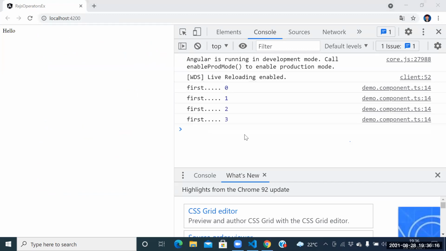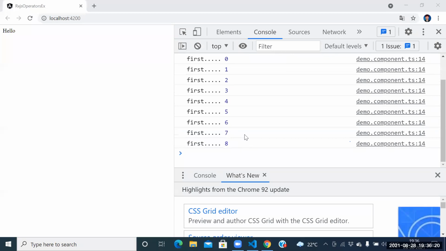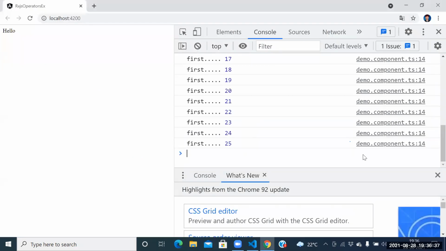See this one, guys. For every 1 second the code is executing now. Interval means it is adding plus 1. You may feel like that, no issue. Guys, see this one. It will not go up to 1000. It will be an infinite loop. This one we can call the infinite loop.